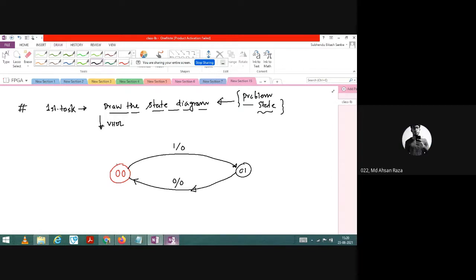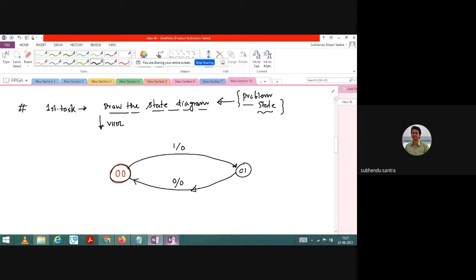You wrote one as an input and 0 as an output, but we are getting one as output and 0 as input. No, don't confuse. In the first case, this is the current state.